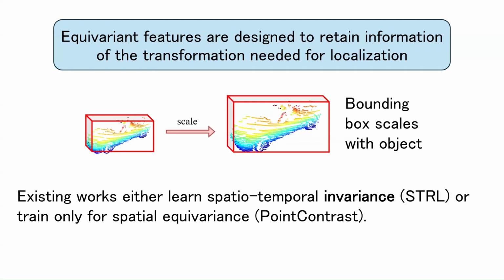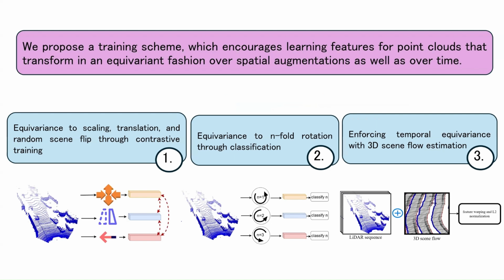We are interested in better understanding the effect of and improving methods for equivariant pre-training for LiDAR point clouds for object detection, since it inherently has an equivariant component. For example, bounding box regression should be equivariant to geometric transformations applied at the input. Existing works, such as STRL, either learn spatio-temporal invariance or train only for spatial equivariance, as in PointContrast.